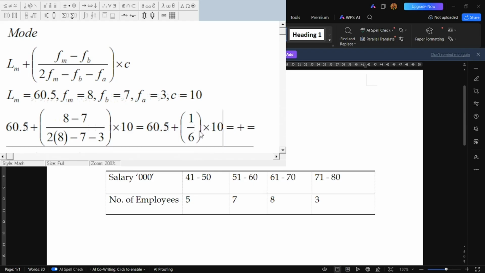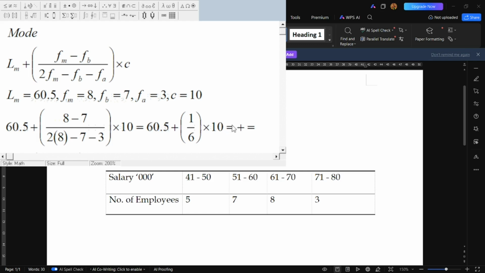Again, Shola, what we are trying to say is that for you to be able to calculate this, you shouldn't go about doing 60.5 plus 1 over 6 times 10. That's a very wrong way to calculate. Rather, you start by saying 1 times 10 divided by 6, then add it to 60.5, or 1 divided by 6 times 10, then you add it to 60.5. Shola, don't go and do 60.5, then you say you add the answer, you go to 1 over 6, then you now multiply everything by 10. You're going to run into trouble. I'm saying it now. Okay, just say I didn't do something for you.